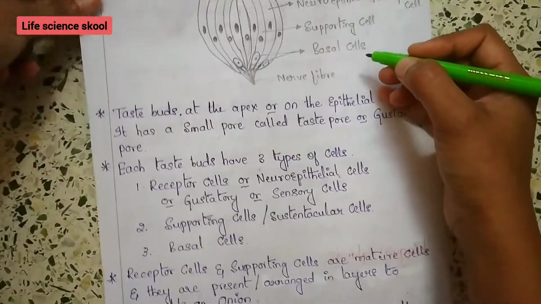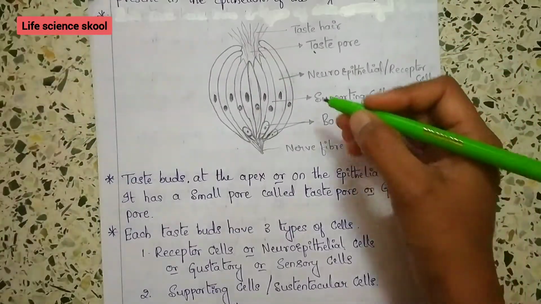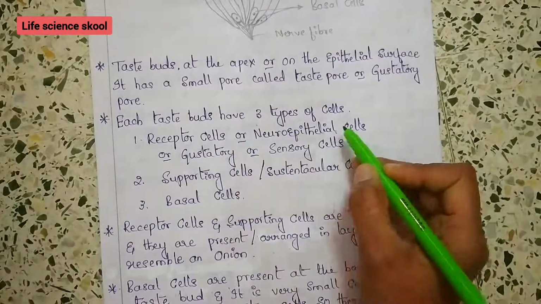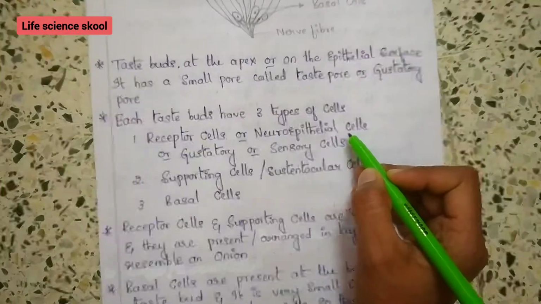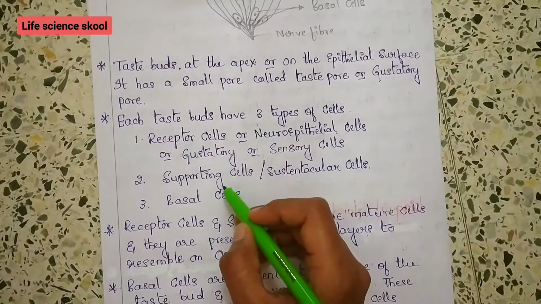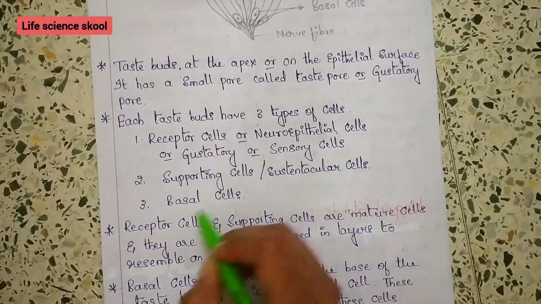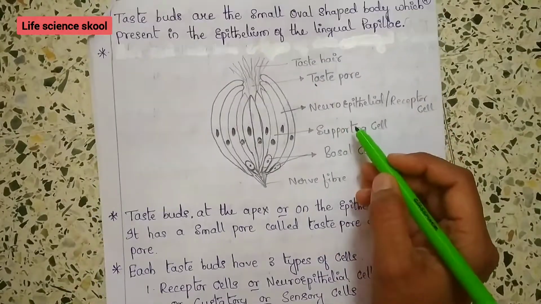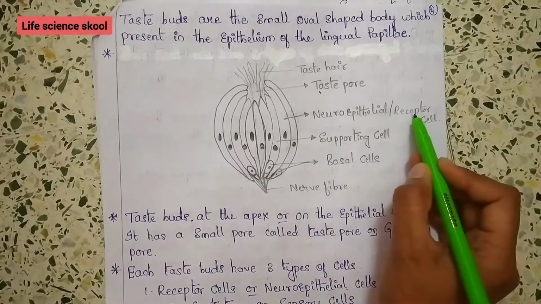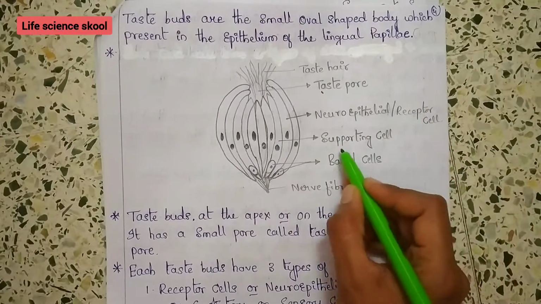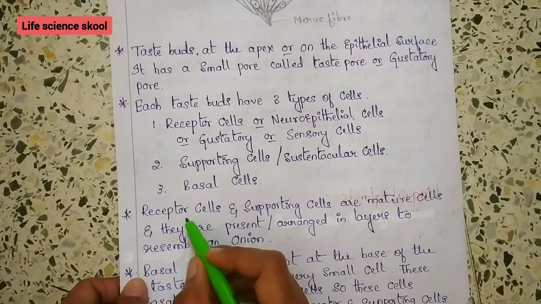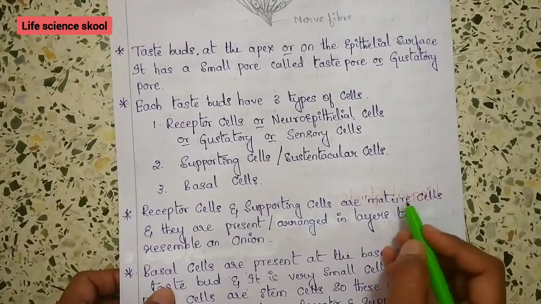Now we will move on to the next point, that is each taste bud has three types of cells. Those are receptor cells or neuroepithelial cells, or gustatory or sensory cells. Next is supporting cells or sustentacular cells, and third is basal cells. Three types of cells. You can look at the diagram: neuroepithelial cells or receptor cells, then supporting cells, and then basal cells.